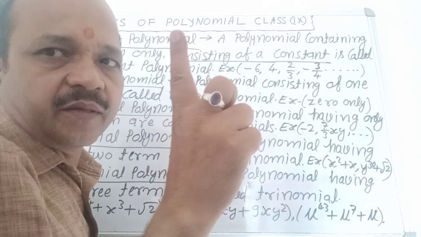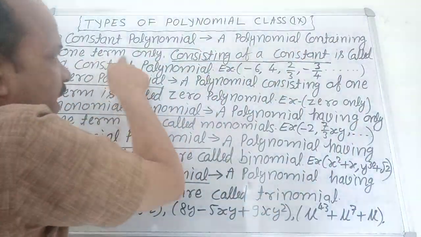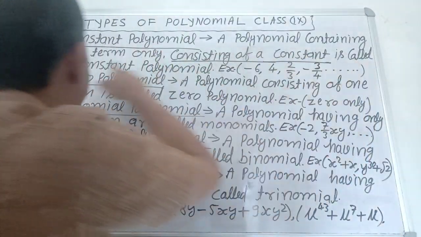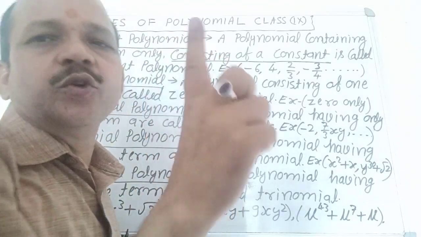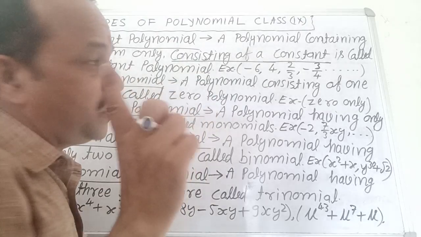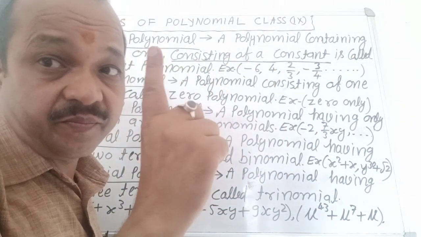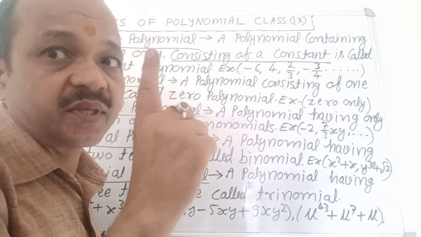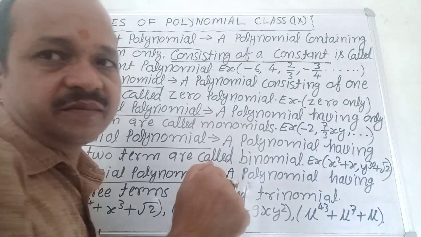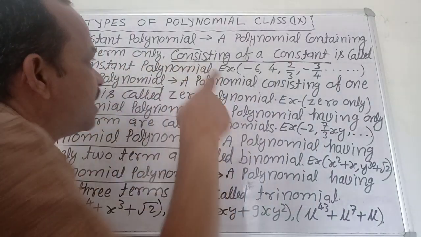Constant polynomial. A polynomial containing one term only, consisting of a constant, is called a constant polynomial. Here, constant polynomial means a polynomial containing only one term, and consisting of a constant.